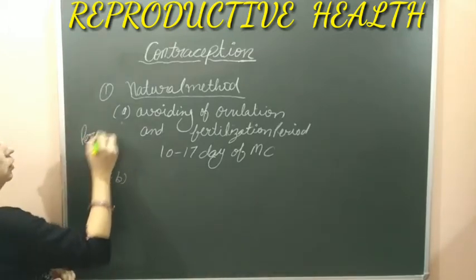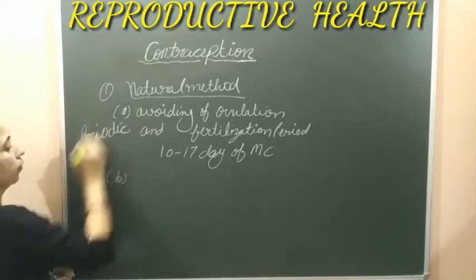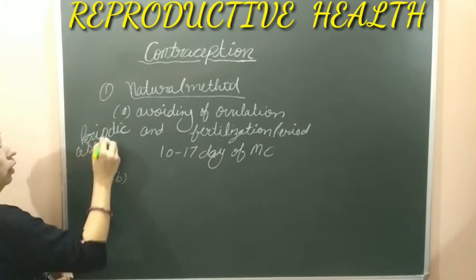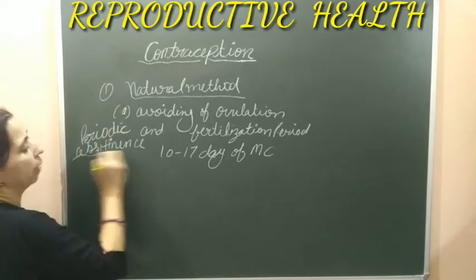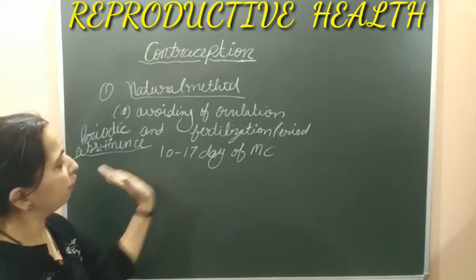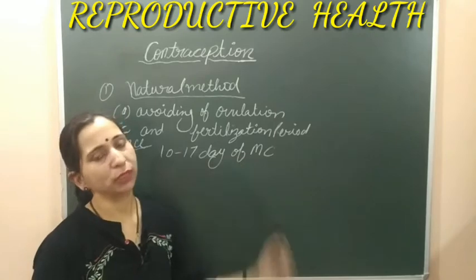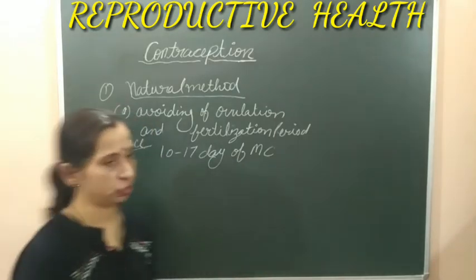Why are we calling it periodic abstinence? Because this period happens every month, and every month from the 10th to the 17th day of the menstruation cycle, it should be avoided.